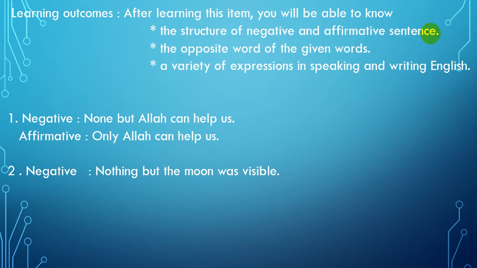Serial number 2, negative sentence: Nothing but the moon was visible. Note: if there is "nothing but" indicating any object in the negative sentence, "only" will be used at the beginning of the sentence instead of "nothing but". Now then, the affirmative sentence will be: Only the moon was visible.